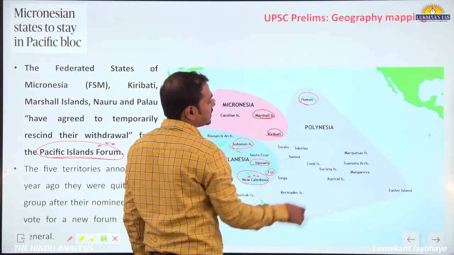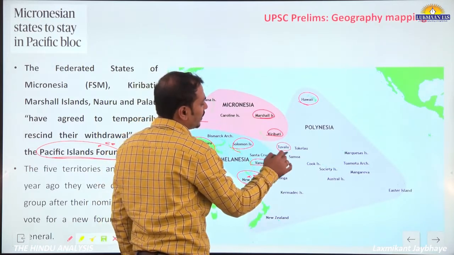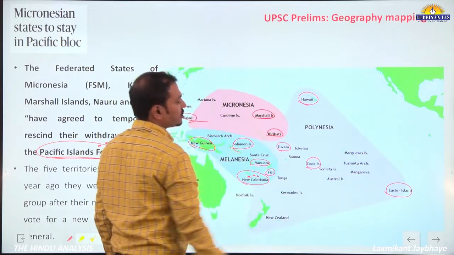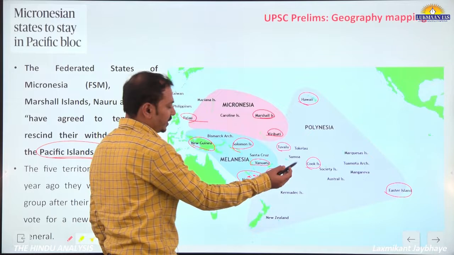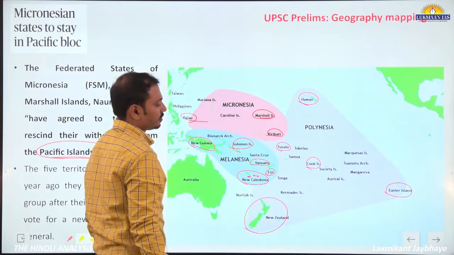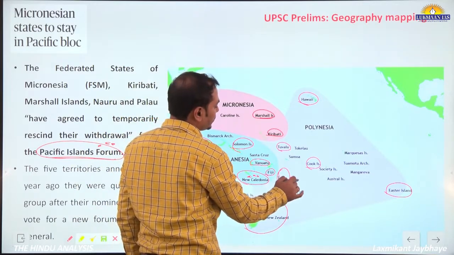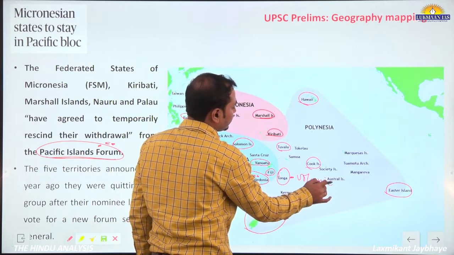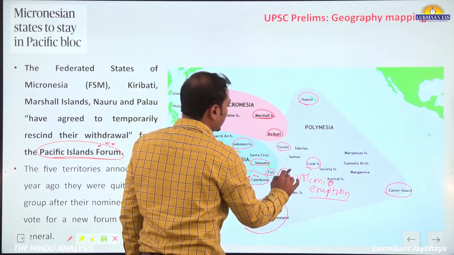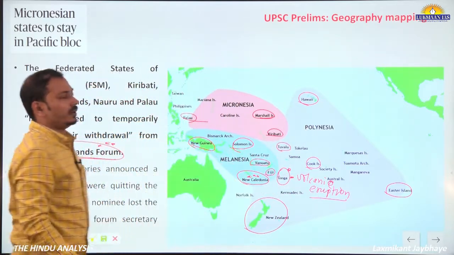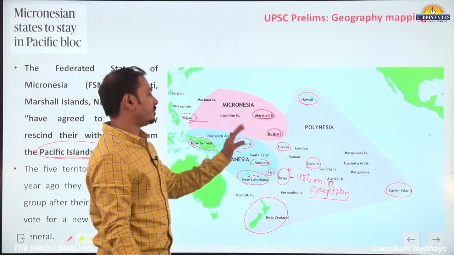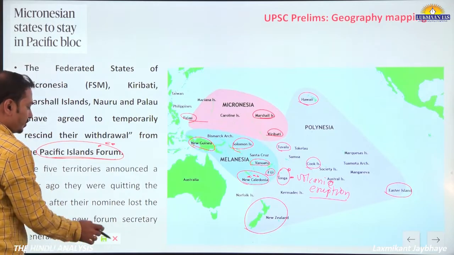Polynesia: Hawaiian Islands of the US. Then you can see Tuvalu Island and Cook Island. You can see here Easter Islands off the coast of Chile. They are very famous. Then New Zealand is also included here in Polynesia. And Tonga Island, recently in news for a volcanic eruption, is part of Polynesia. So this is from a geography mapping perspective. We can expect a question asking which particular island is part of which grouping.